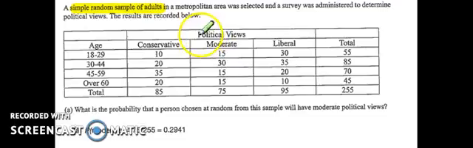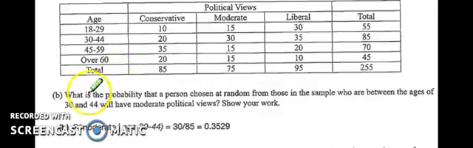In the free response question, we have a simple random survey about political views by age group. We want to know the probability a person is a moderate. So that would be 75 over 255. Question B is a conditional probability because we want to know their ages have to be between 30 and 44. So between 30 and 44, that's a total of 85. So I got 85, given that they're moderates. So that's how I got 30 out of 85.